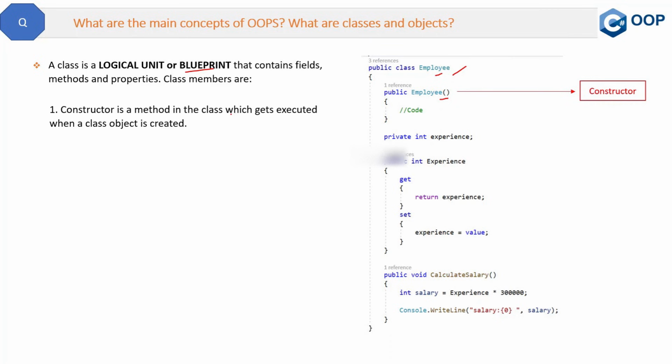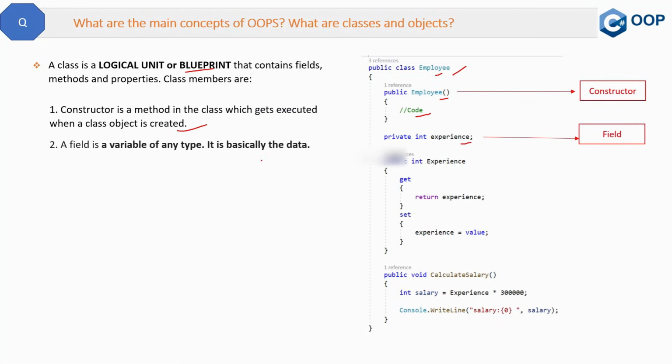A constructor is a method in the class which gets executed when a class object is created. In other words, whenever you create an object of this class, the code inside this constructor will automatically execute. No need to call this constructor method explicitly. The second class member is a field, which right now is experience here. Now, what is a field? A field is a variable of any type. So basically we store the data in the field in our .NET applications.